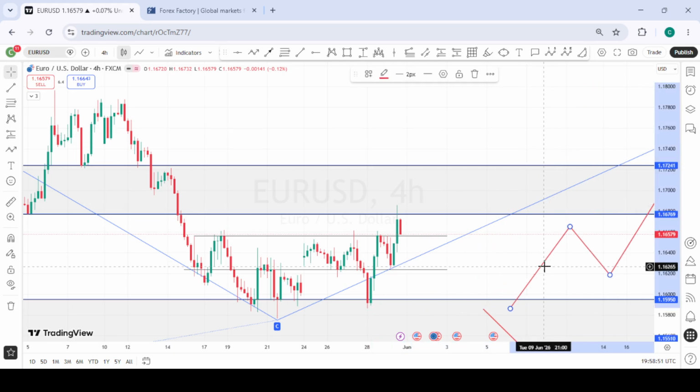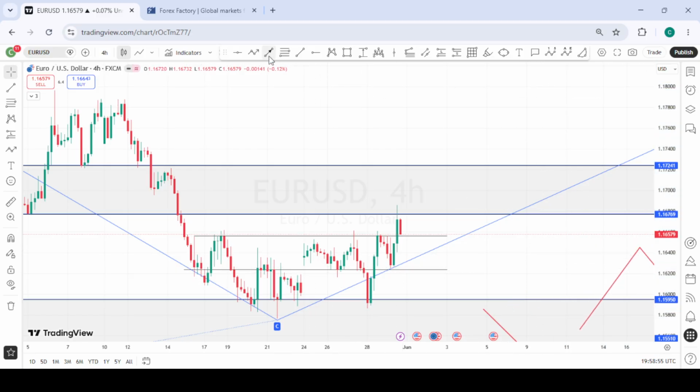So let me indicate it again to be clear. We are looking forward to a possible higher low formation back into this area. Then we look for buying opportunities to the upside. But then this area of interest will be our area of resistance, which can resist price for some time. We just have to monitor price when it approaches this zone.